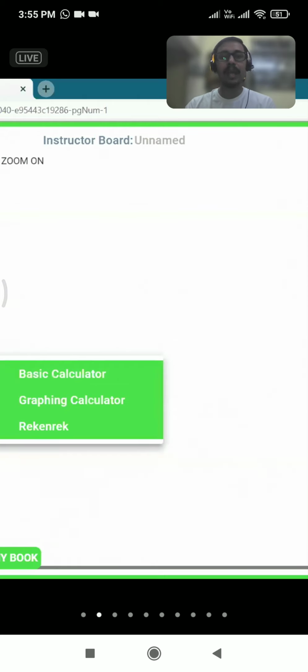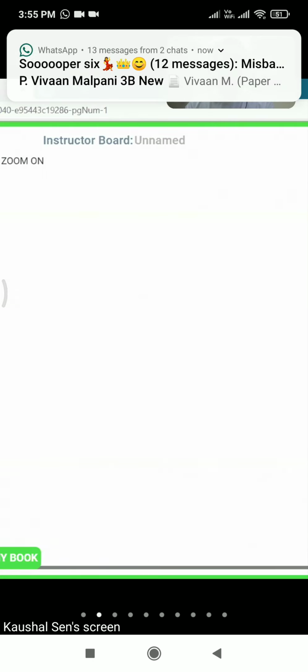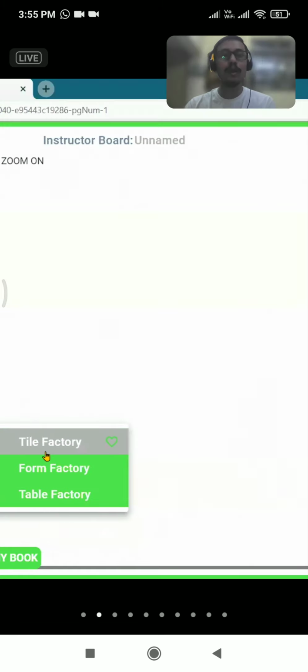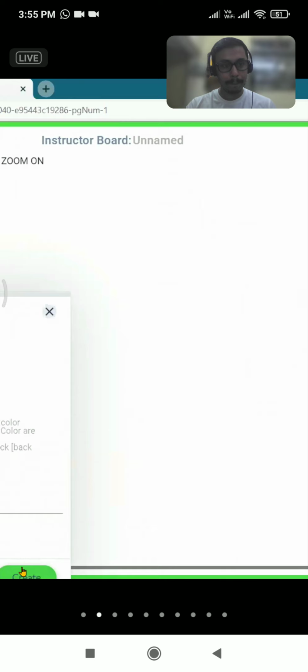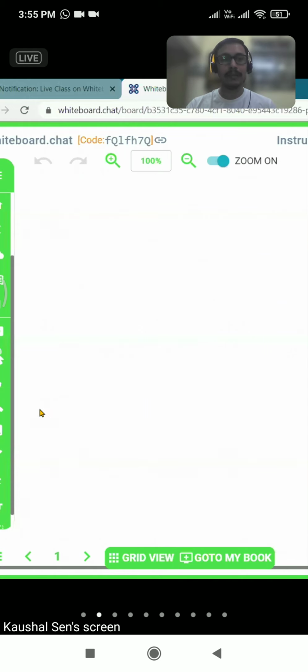Then again, we have some beautiful monotony breaking part. We have the factories part. So if a student wants to play a game, or if you want to play a game, then remember in our younger days, we used to have that tiles thing, where small tiles used to come. So in this way, small tiles will pop up on your screen, and then you can have some interesting or fun engaging activity with the students. So you can have box tiles, you can have rectangular tiles, and you can have a fun activity with them.